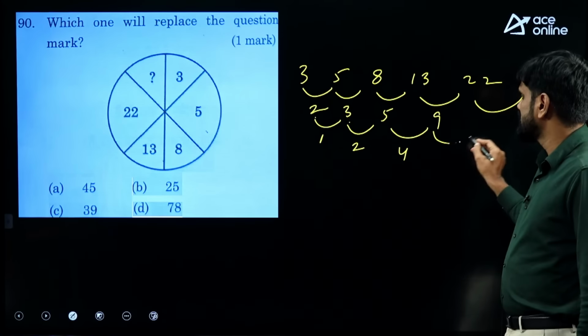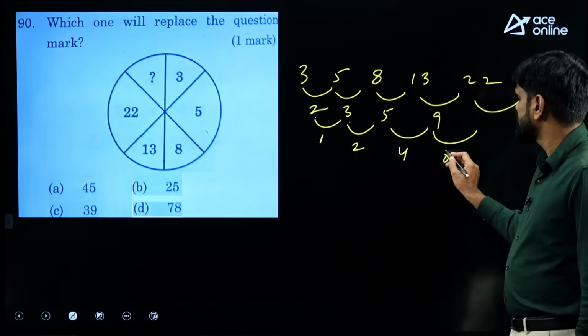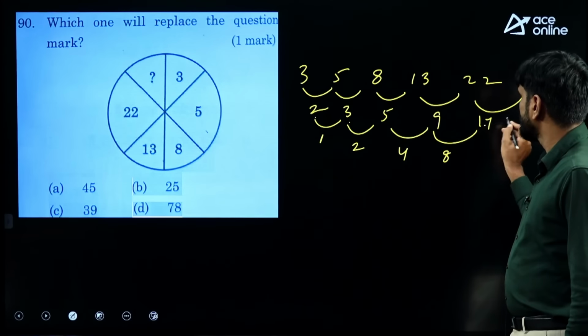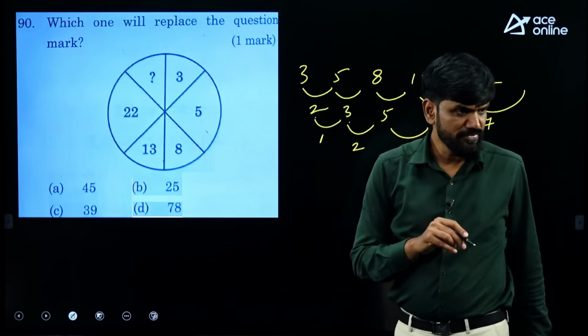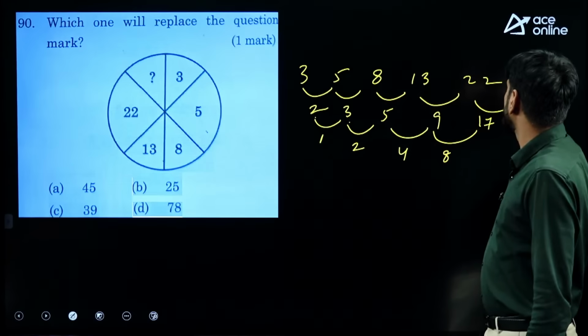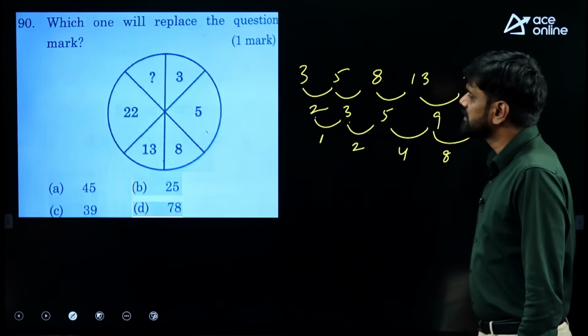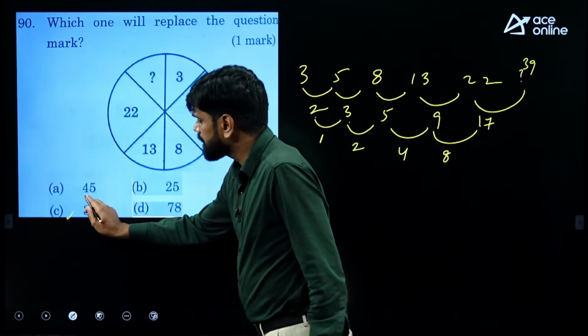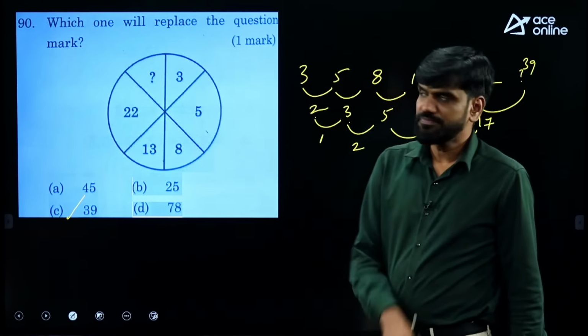If the difference is getting doubled, the next difference has to be what? 8. So the next value has to be having a difference of 17. 22 plus 17 will be your answer. Hence it has to be what? 39. It should be option C.